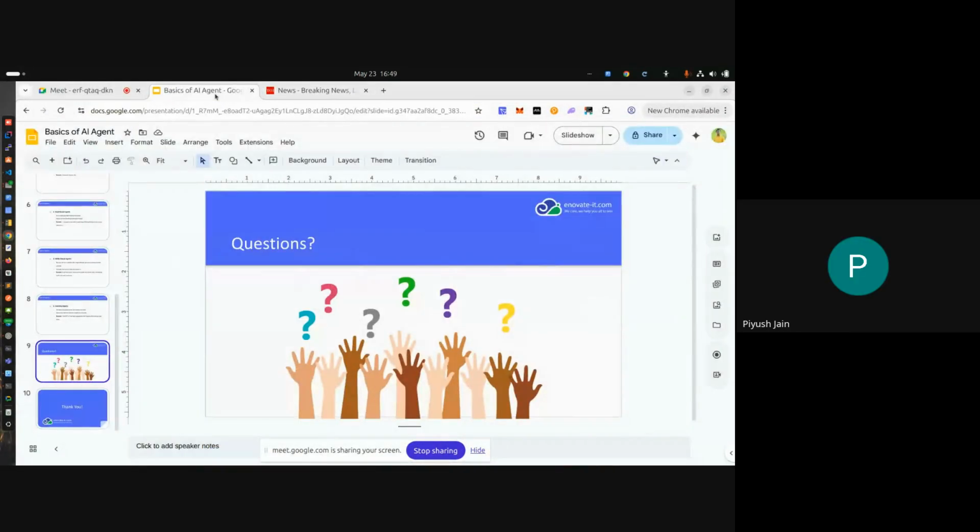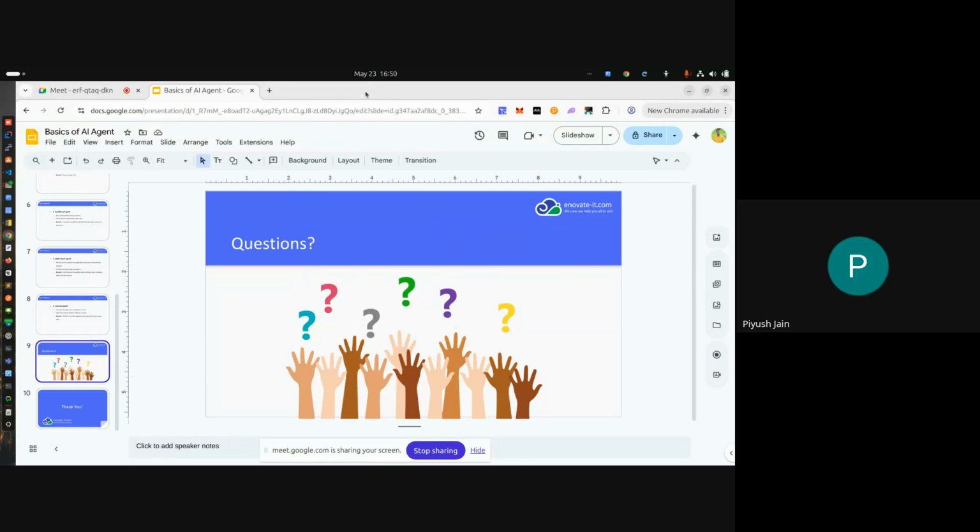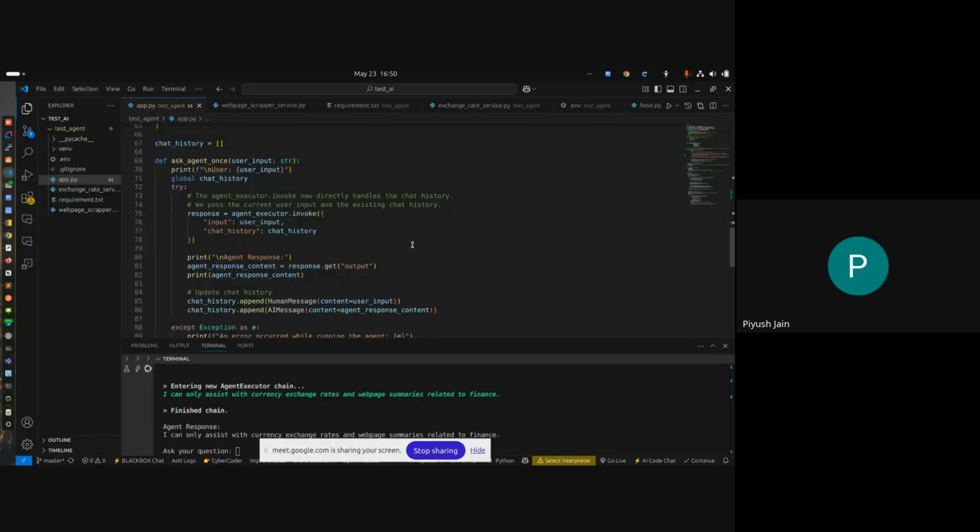Sir, I have a question. In OpenAI, when we want to create something like ChatGPT, we have to configure it in the OpenAI dashboard. We have to create an assistant, and then we can start using the history of chats and everything. So is a similar kind of setup required here also for this agent and agent executor?